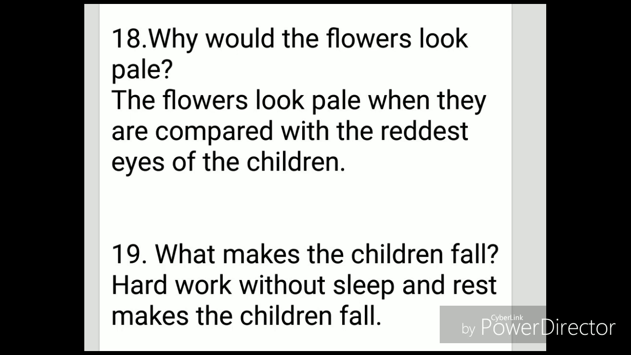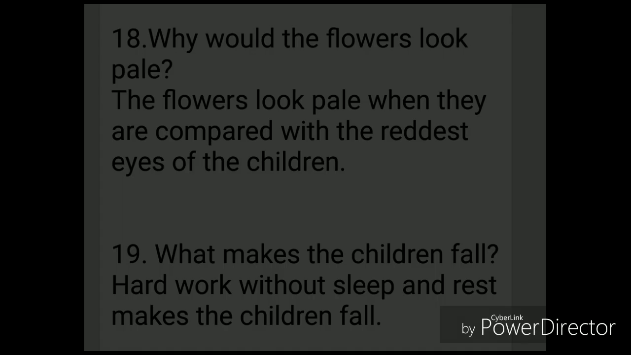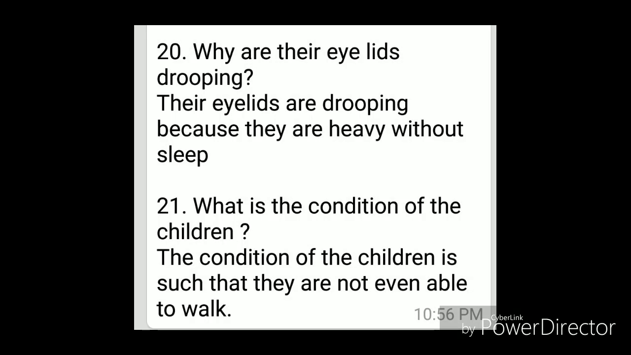Why would the flowers look pale? The flowers look pale when they are compared to the reddest eyes of the children. What makes the children fall? Hard work without sleep and rest make the children fall. Why are their eyelids drooping? Their eyelids are drooping because they are heavy without sleep. What is the condition of the children? The condition of the children is such that they are not even able to walk.